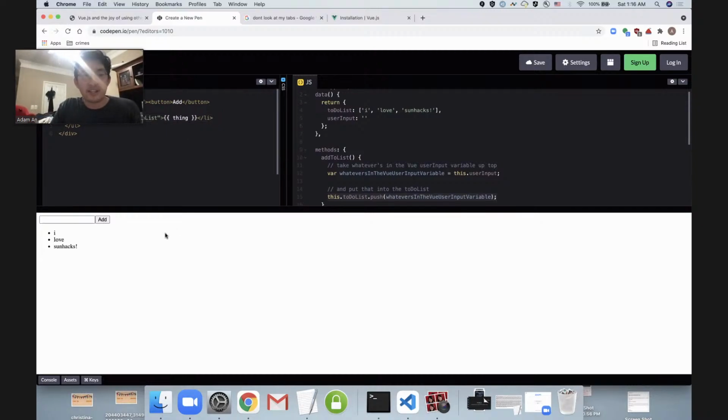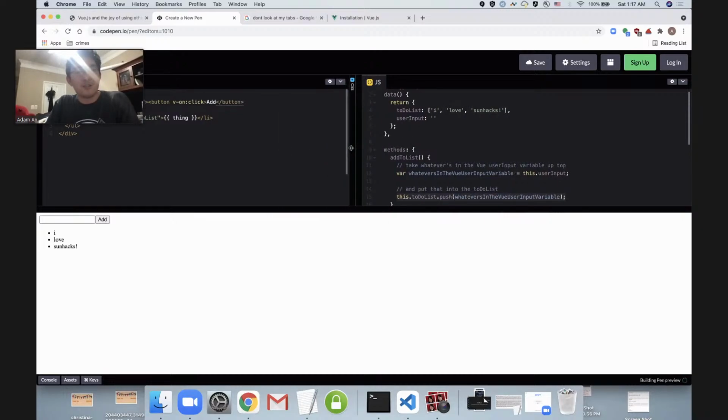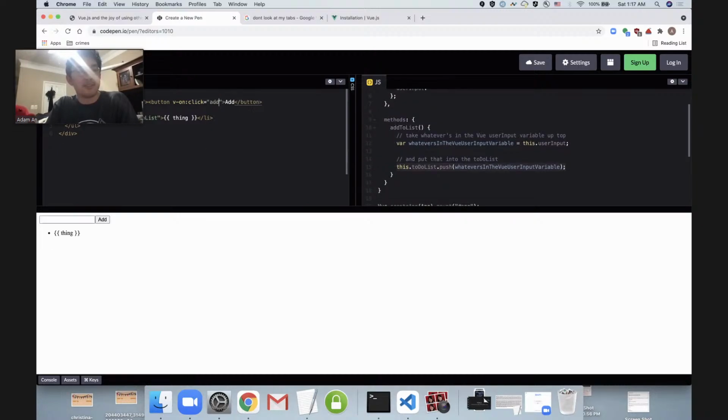So now I think we're ready, except we're not. I'm clicking on this button and nothing's happening. Why is that? Because look at this. We never tied up that button and we never told it to tie itself to our new method. So what do we use? We're going to use v-on:click, which tells Vue, when I click this button, what do I want to happen? I want add to list to happen.